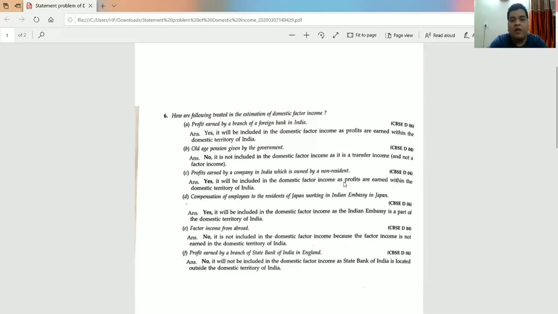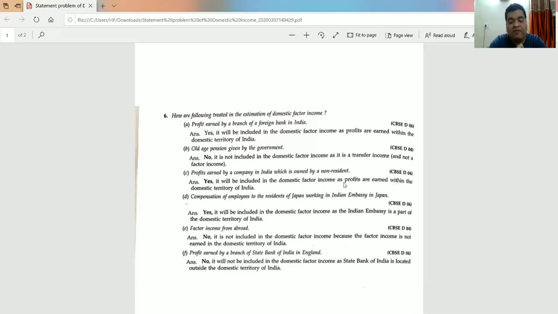Okay? If I say profits earned by a resident of India from his company in Singapore, is it to be included in the domestic factor income of India? Answer is no, because this company is operating outside the domestic territory of India.